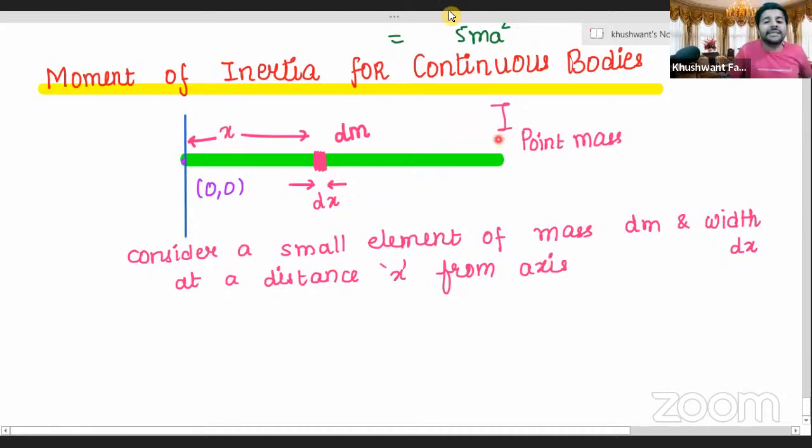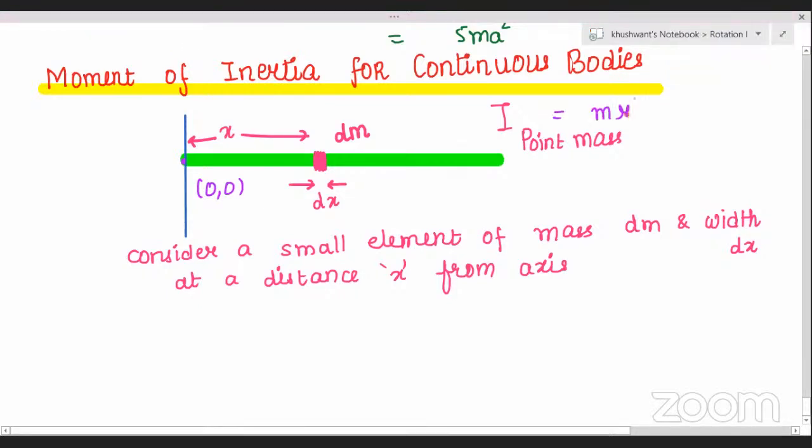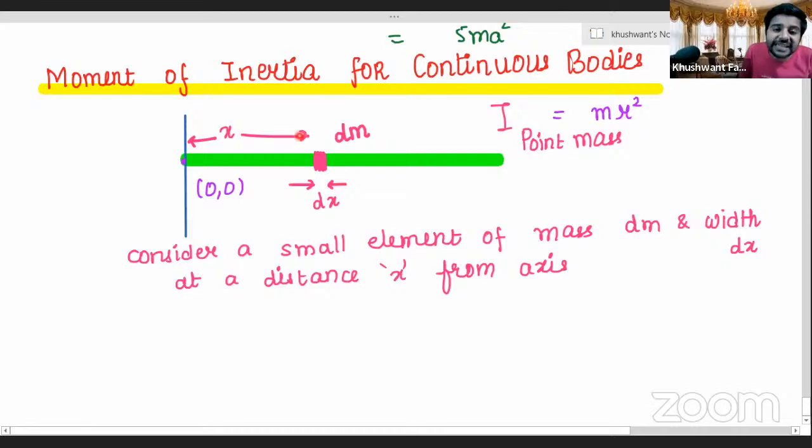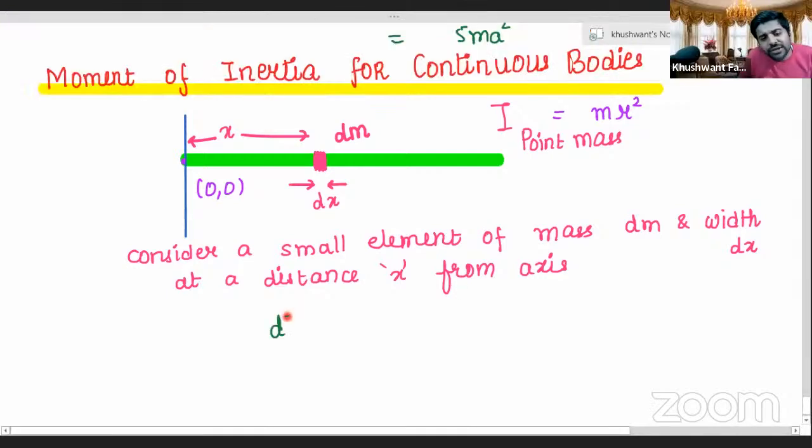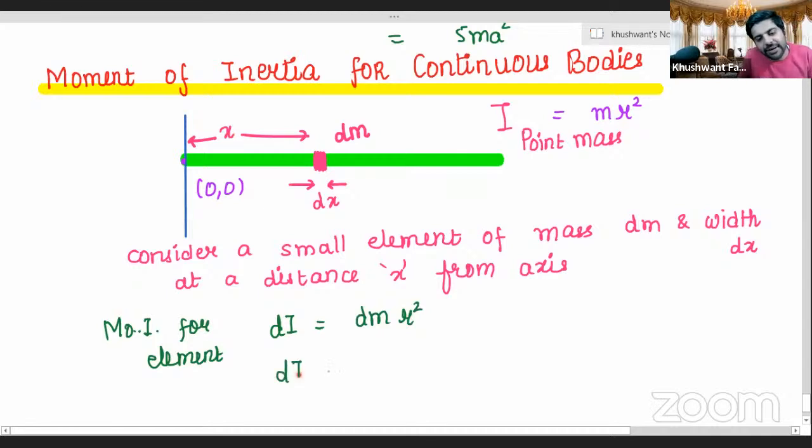Now quickly for the point mass, Aryan, what was the formula? Yes, I equals mr square. Very good. So for this point mass over here, dm, what should be the moment of inertia? dm x square. So the small moment of inertia for this element should be dI, right? And dI should be equal to how much? dm into r square. Or here we have taken r as x, so we can write dm into x square. Correct, Aryan ji?